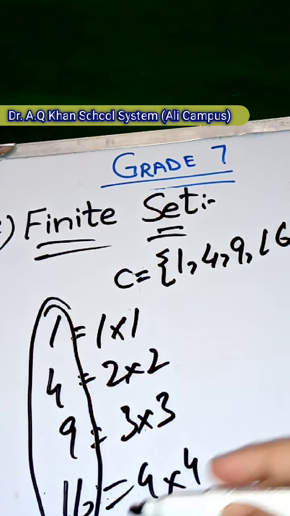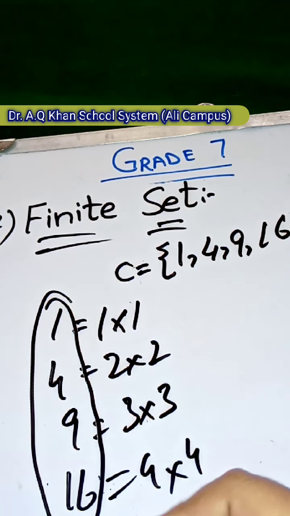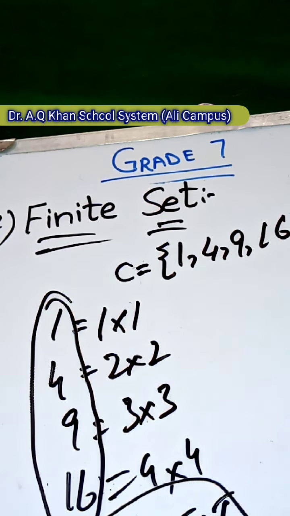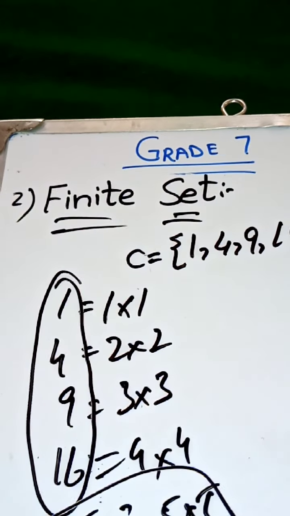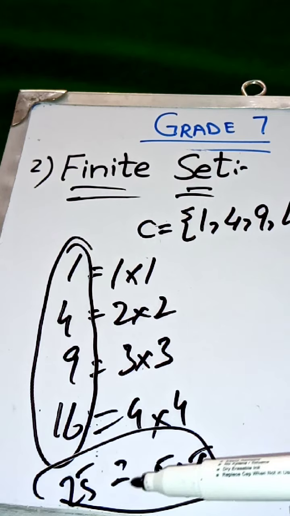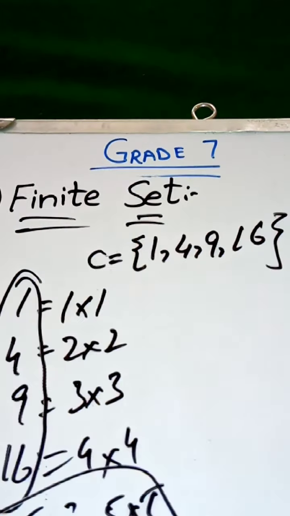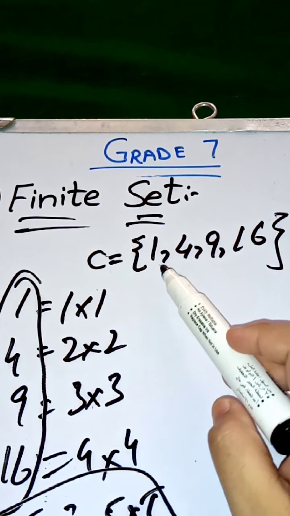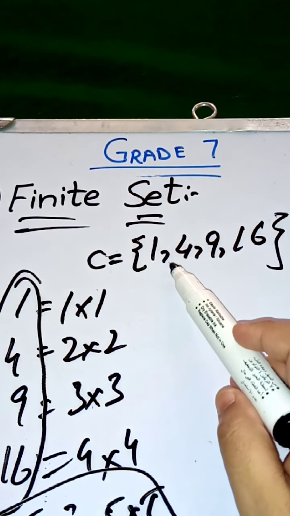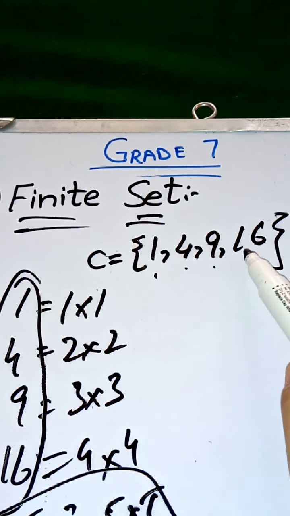If we take the square of 5, it comes to 25. After 16, 25 is bigger than our set. Here we have 4 elements in the set: 1, 2, 3, 4.